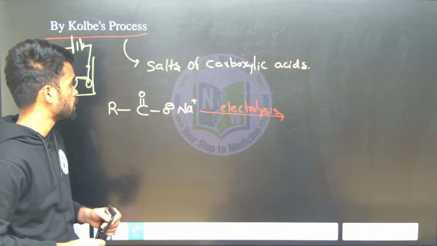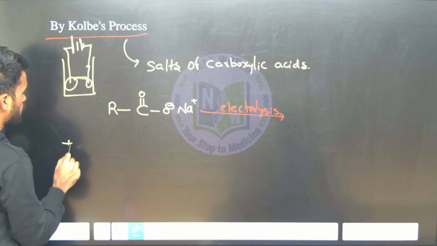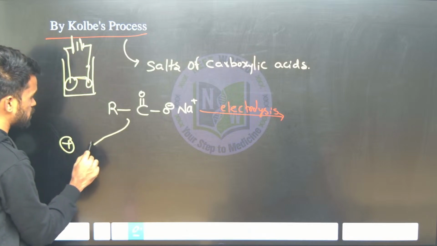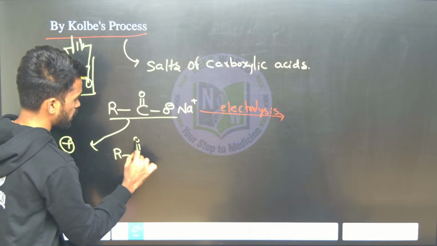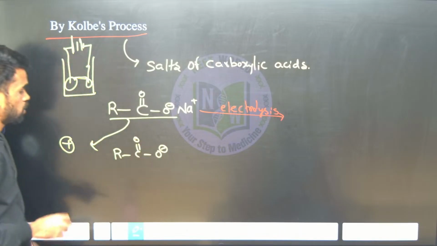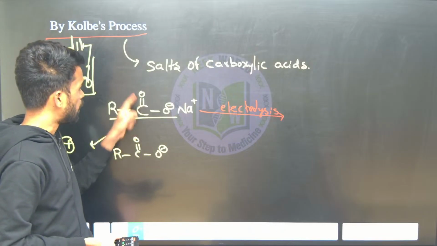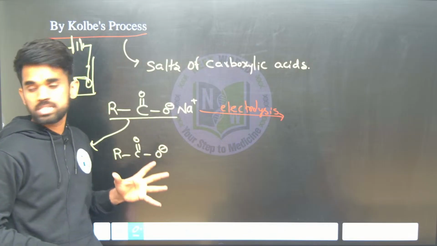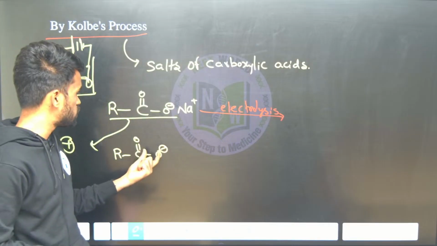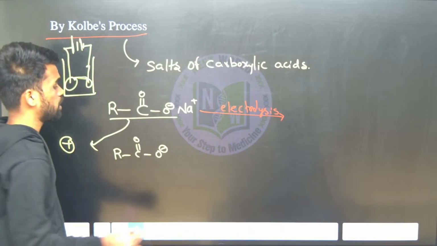These things we know. The anode is the positive half, so the negatively charged species, RCOO minus, will move to the positively charged electrode, because opposite charges attract. So this will be attracted towards the anode.